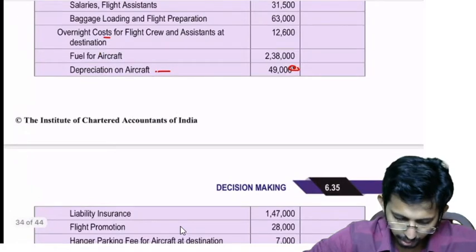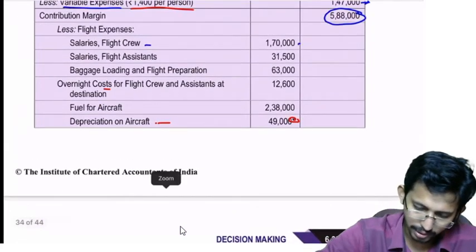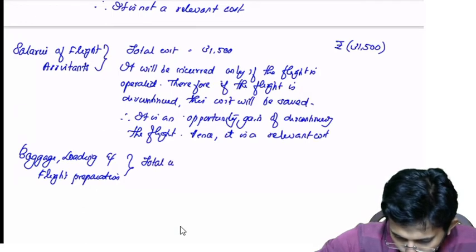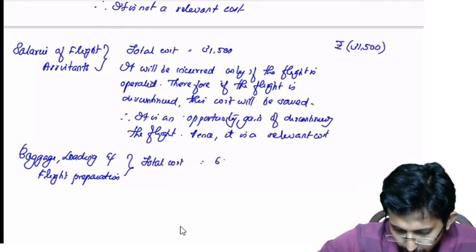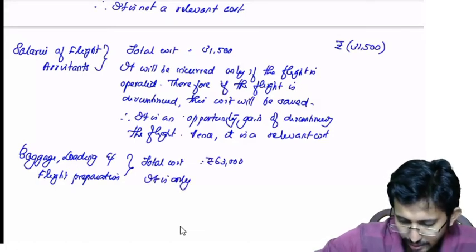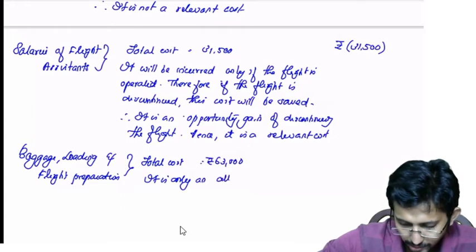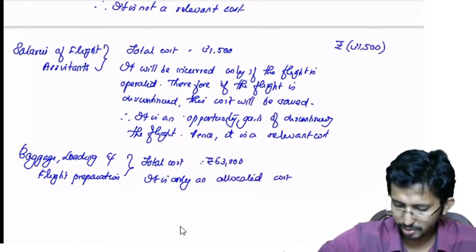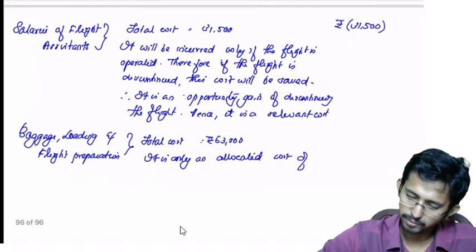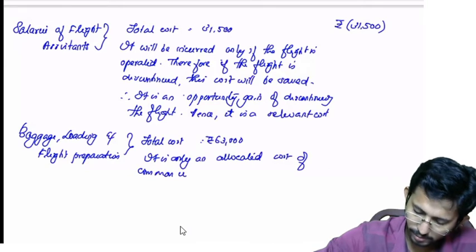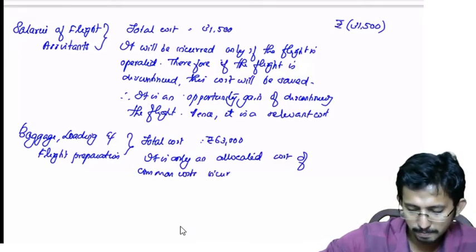Okay, so the amount of cost is how much? The amount of cost is 63,000. So total cost is equal to rupees 63,000. So you can write it is only an allocated cost of common cost incurred by the company.